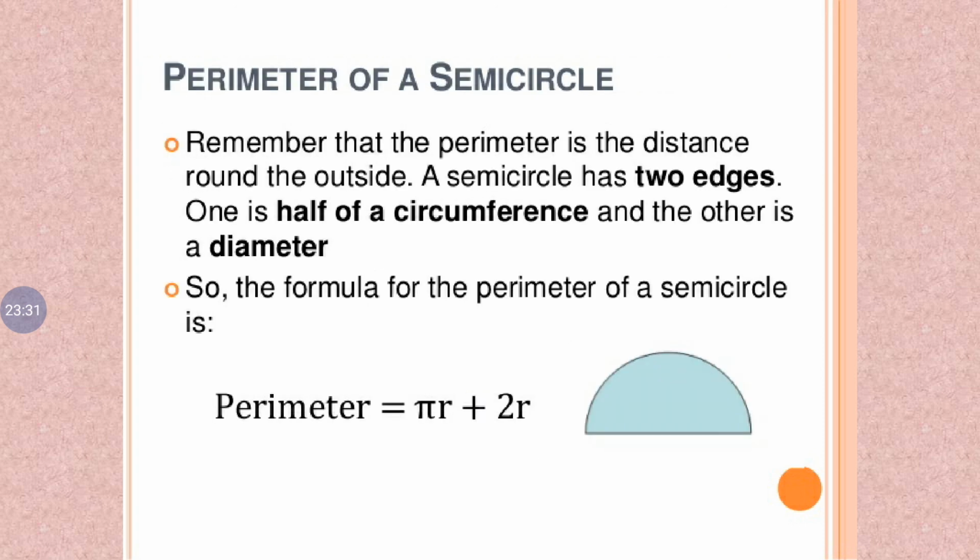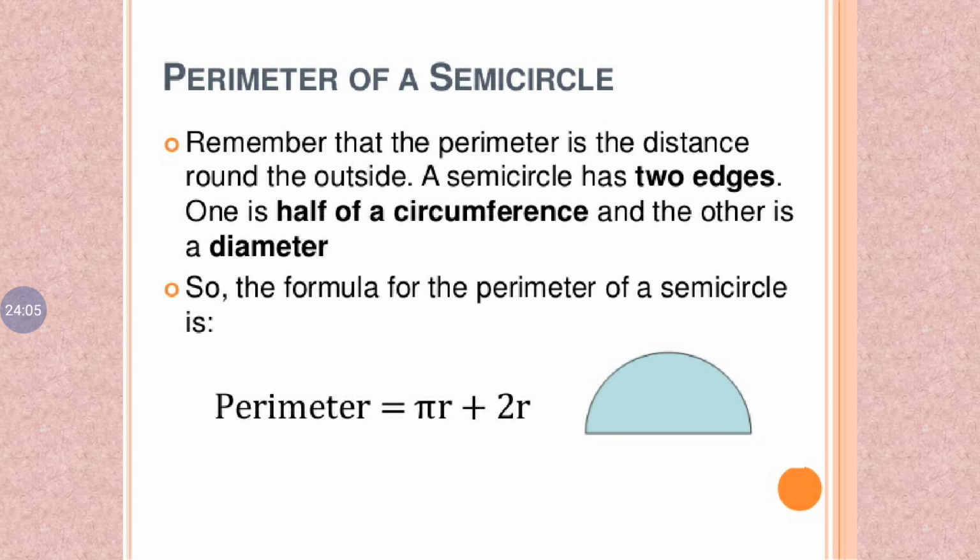Perimeter of a semicircle. Remember, the perimeter is the distance round the outside. A semicircle has two edges: one is half of the circumference and the other is the diameter. The circle is divided into two parts. One edge is half of the circumference and another one is the diameter.